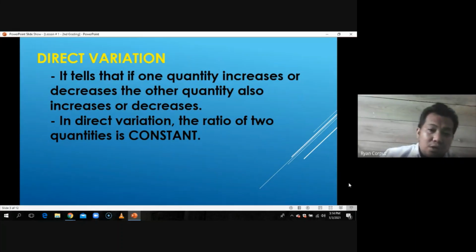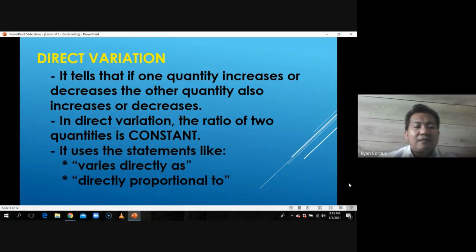So when we divide the two quantities, that is its constant of variation. Later on, you'll find out how we get the constant of variation.